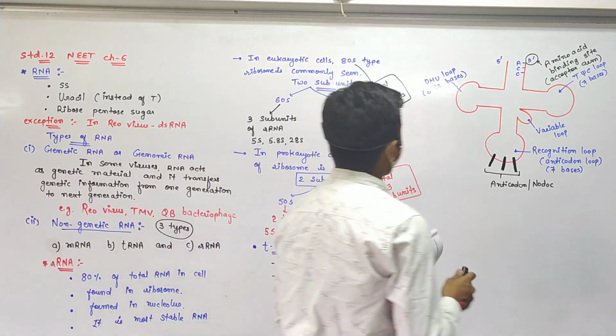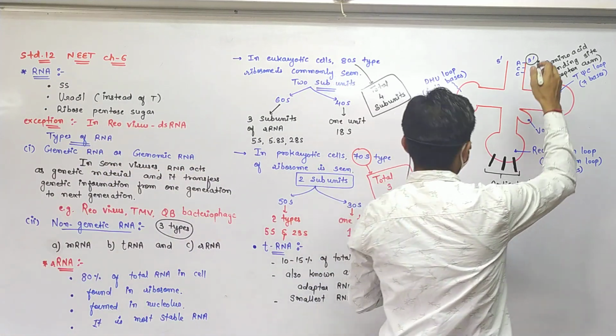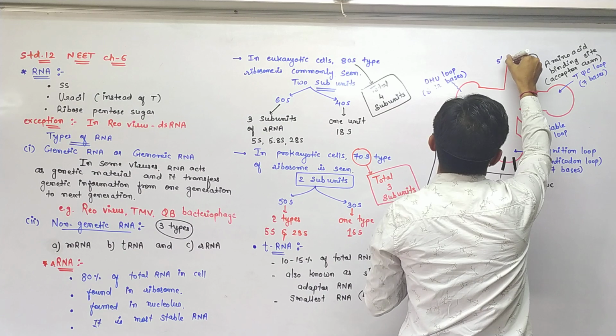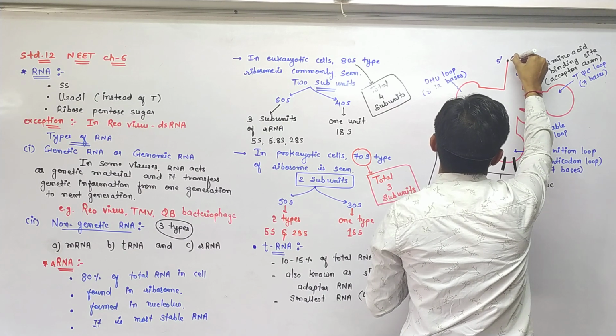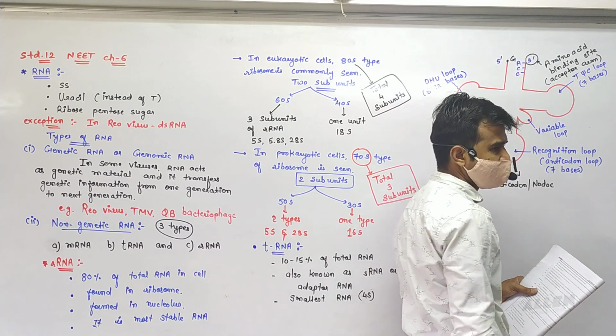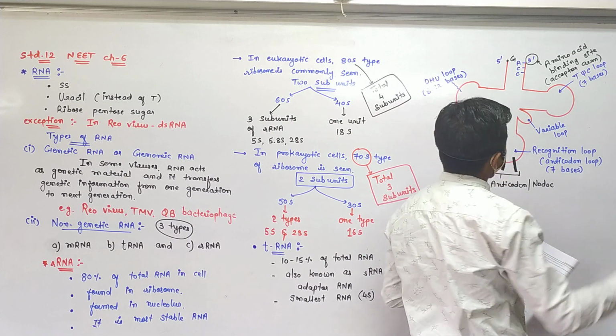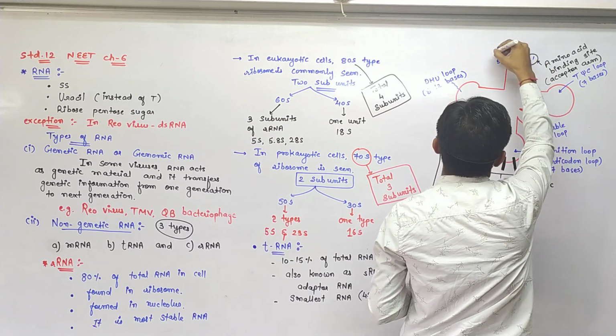Here, at the 5' end, guanine is there, fine, and at the 3' end, the CCA code is there.